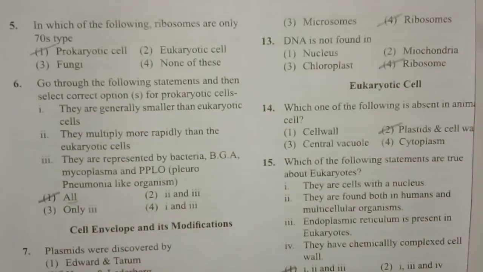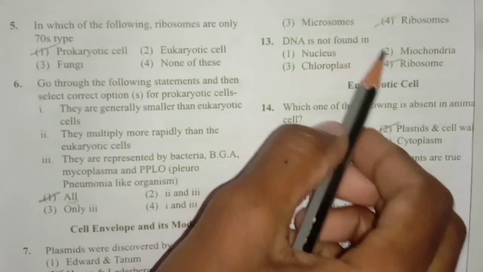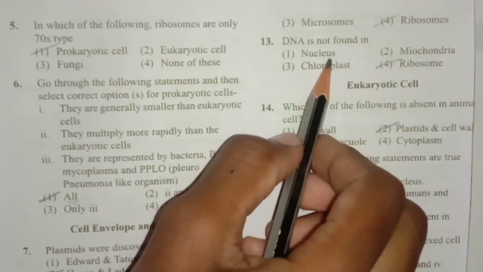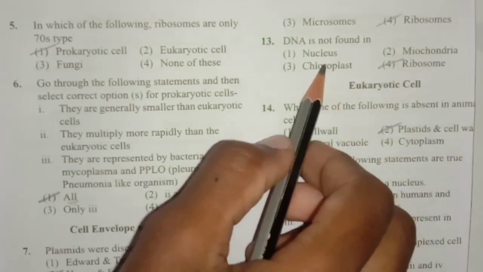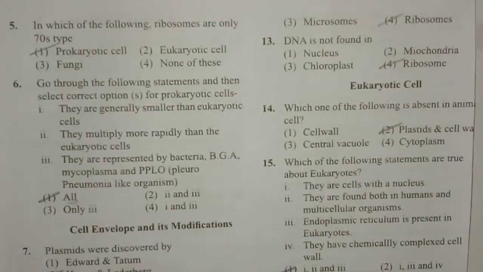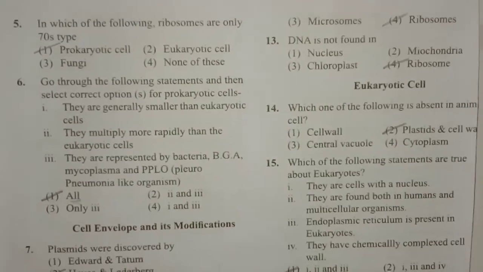Next one, DNA is not found in. DNA is not found in the ribosome. In the nucleus there is DNA. Mitochondria have their own DNA. Even chloroplasts have their own DNA. But ribosomes, the protein factories, usually do not contain DNA.